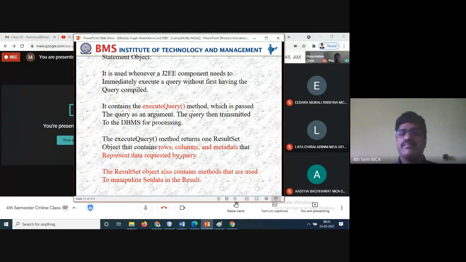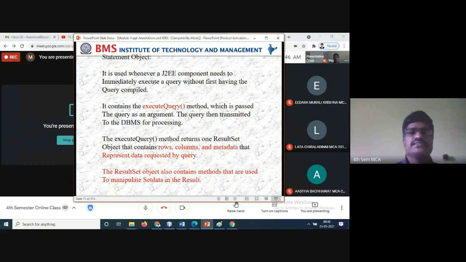So you will be having rows, columns, and metadata. Metadata is nothing but the information, the data of the data. We already discussed this at the start. So data of data is nothing but the metadata. Whatever you have stored in the database, data of data is called the metadata. You have the rows, columns, all this information will be displayed. The result set objects also contain methods that are used to manipulate the data in the results.